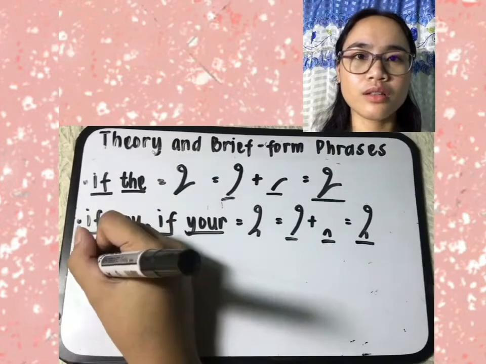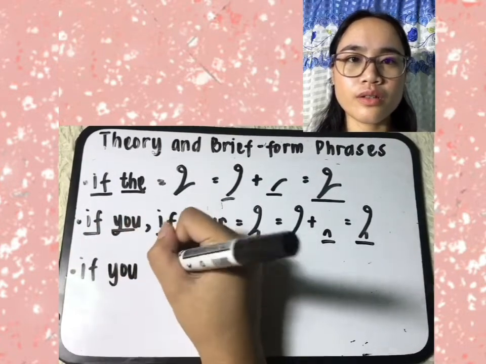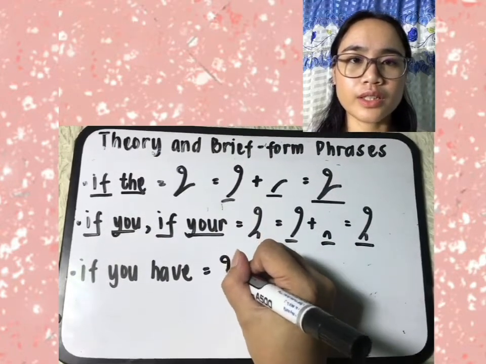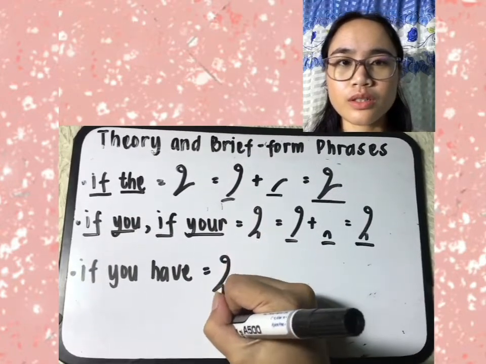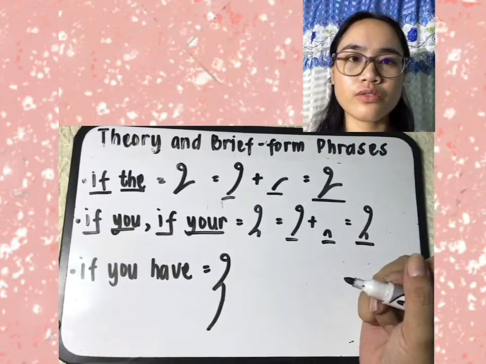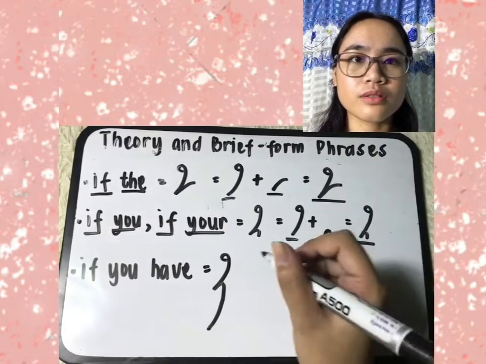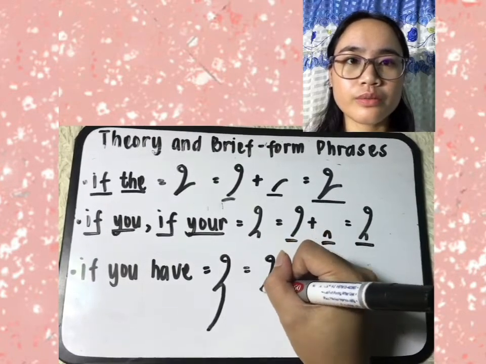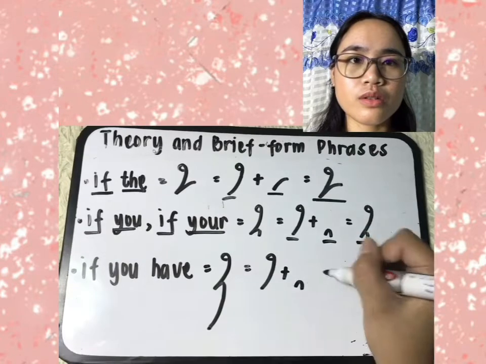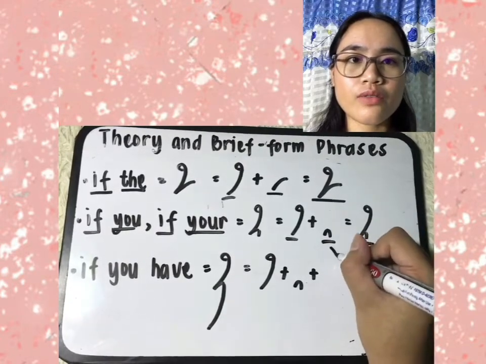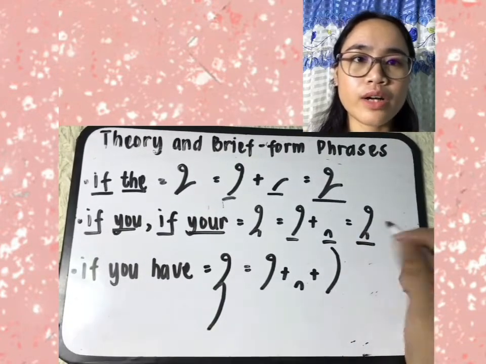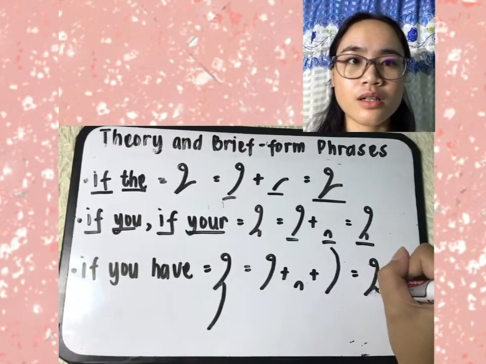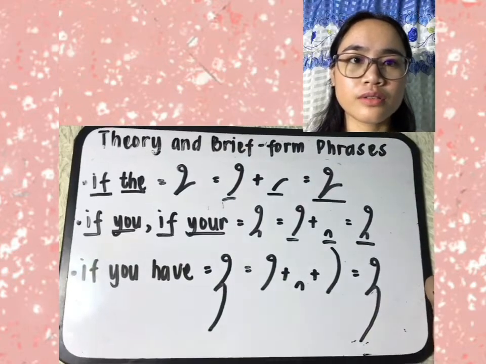Next phrase will be if you have. So we have EF again, U hook, then long downward right curve for the representation of have. So we have EF plus U hook, U is represented by U hook. Then have is represented by a long downward right curve. So if combined, we will have an outline like this, if you have.